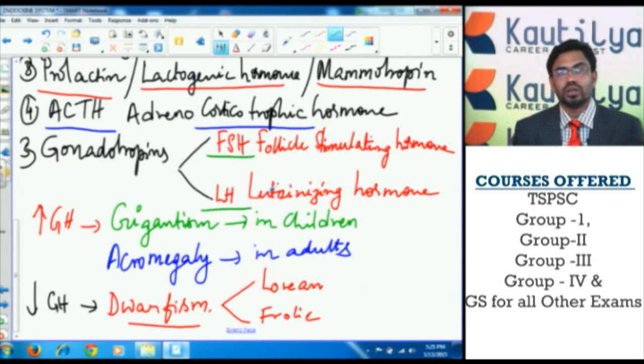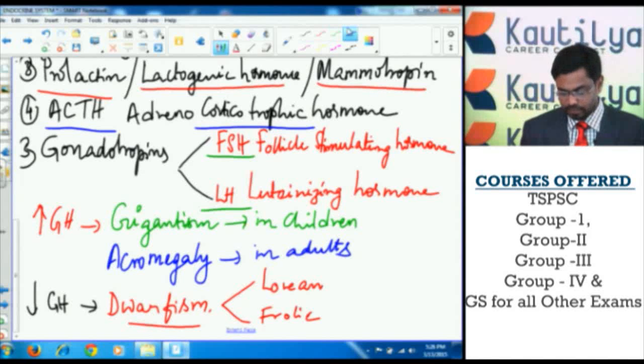The FSH, that is follicle stimulating hormone, is useful for spermatogenesis in males and for maturation of Graafian follicles in females.